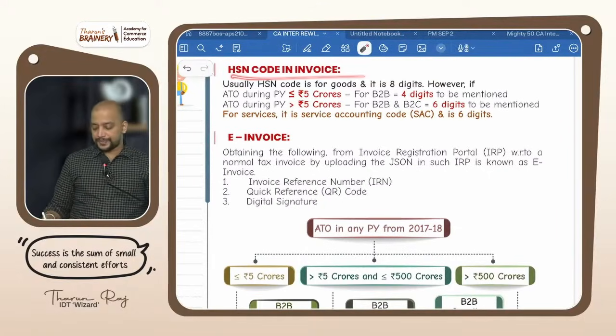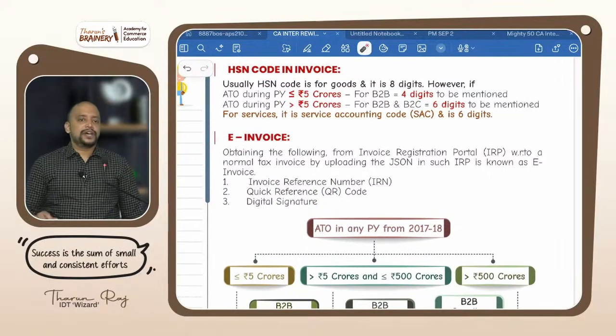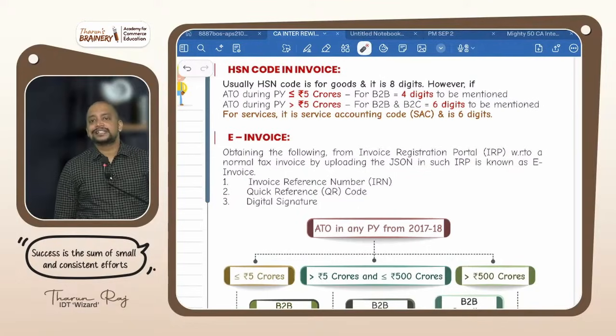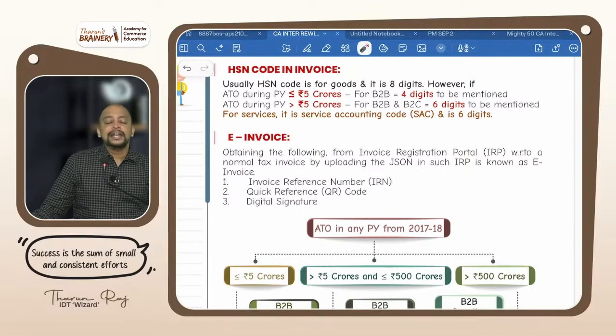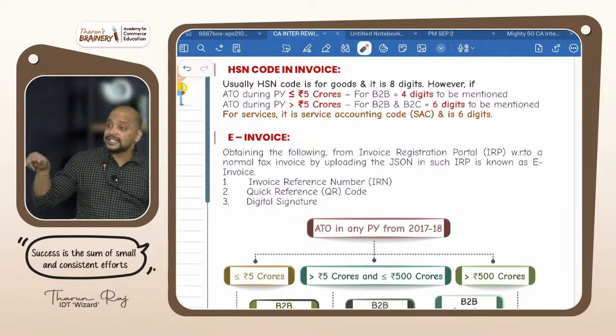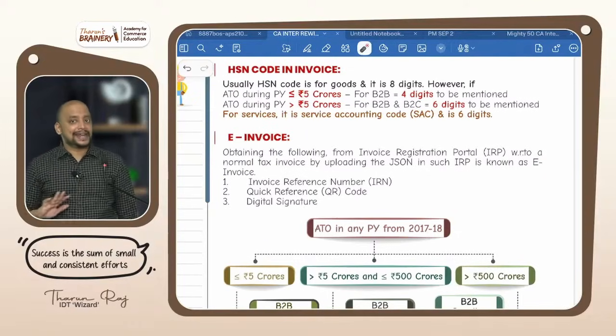HSN code in invoice. Usually in the invoice, we need to enter the HSN, Harmonized System of Nomenclature code. For every product, one code is there. That code we need to enter. In case of services, we need to enter the service accounting code. The service accounting code is 6 digits, and all 6 digits need to be entered. HSN is an 8-digit code, but you don't have to enter the entire 8 digits.